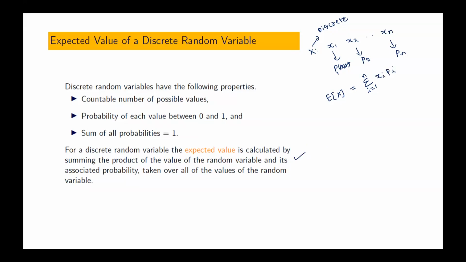Now a discrete random variable means number of possibilities. We have different values, but that is countable. Probability is always between 0 and 1. Sum of all probabilities is always 1.